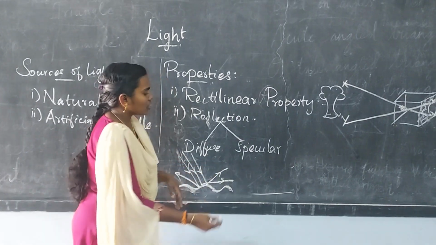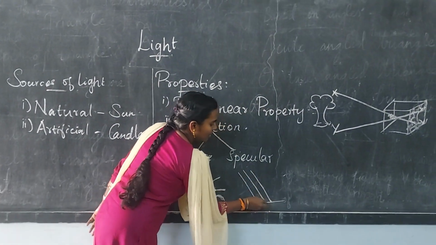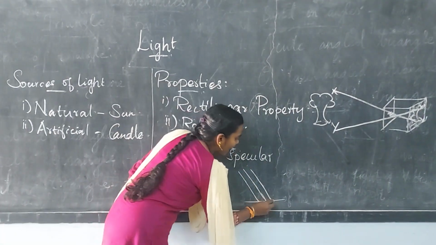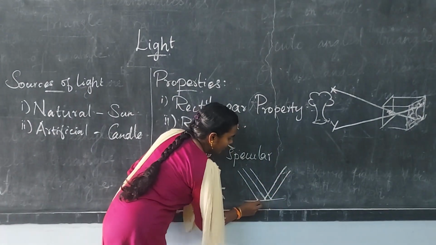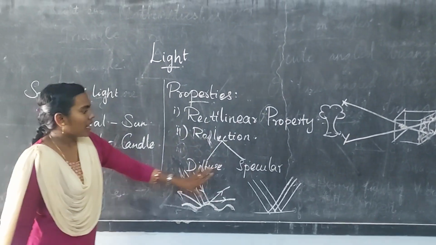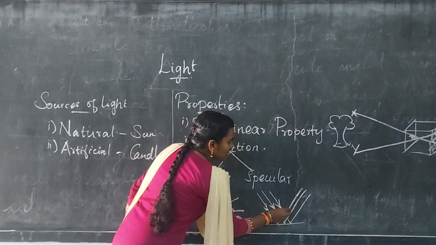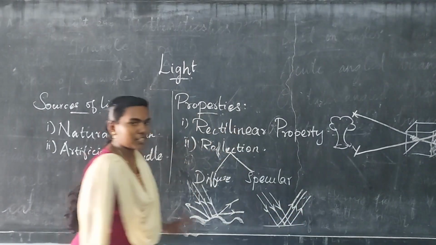Then specular reflection means the light rays hit parallel and reflect back parallel. Are the lines parallel here? No. In specular reflection, the lines are parallel. These are the two types of reflection.